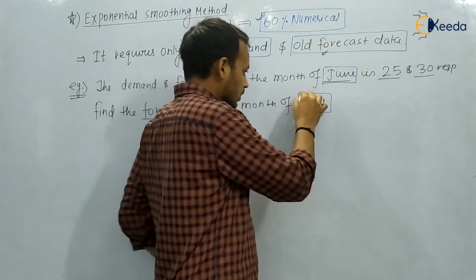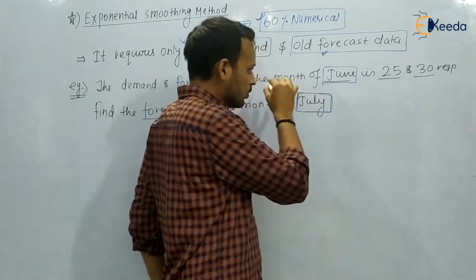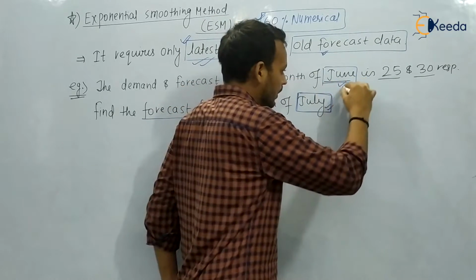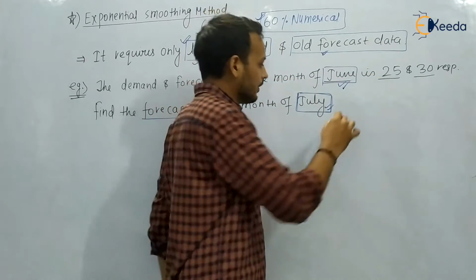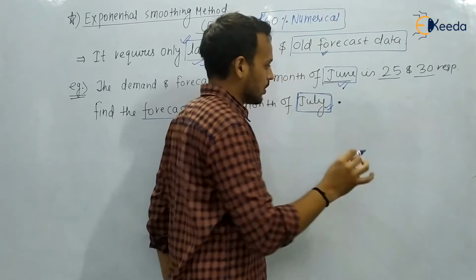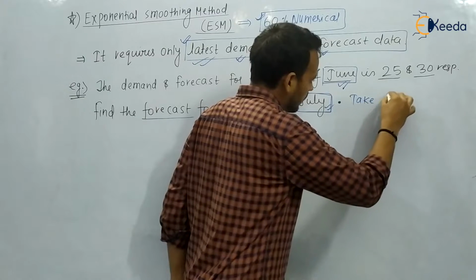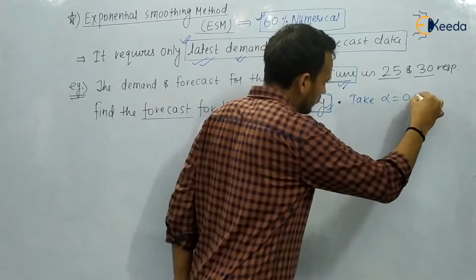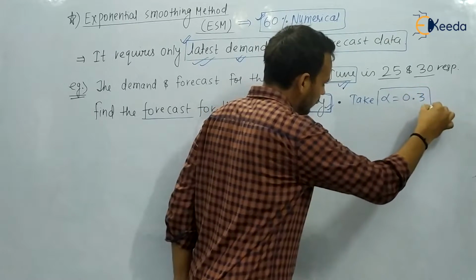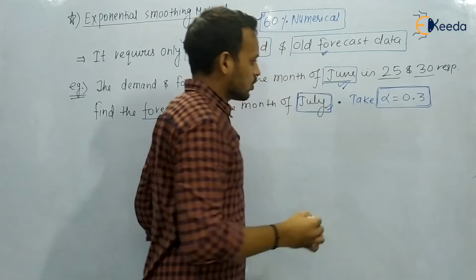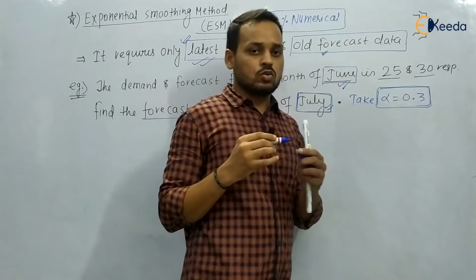So you have to find the forecast for the month of July, and the record of June is provided. One more thing will be given in the question, that is it is given that take alpha equals 0.3. What is this alpha? I will tell you.